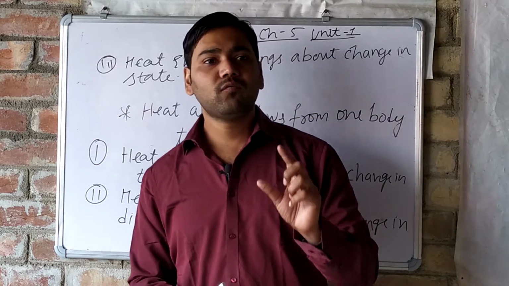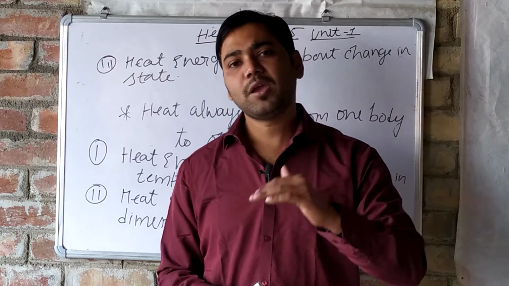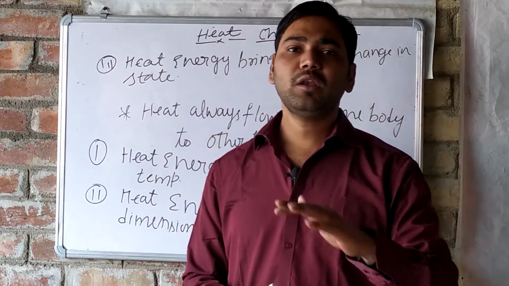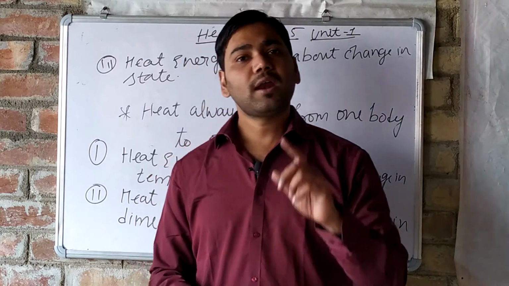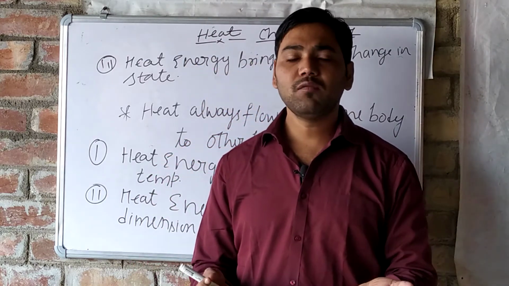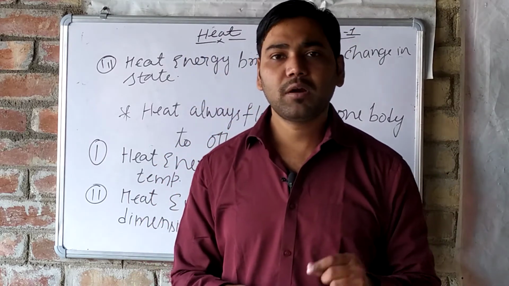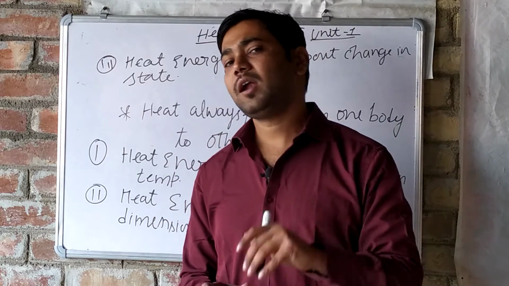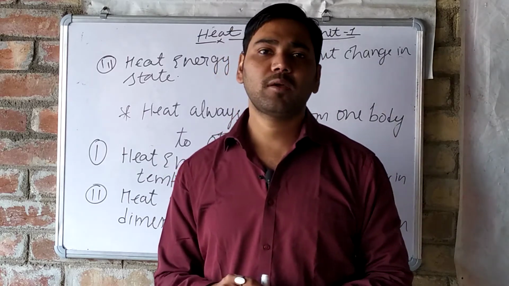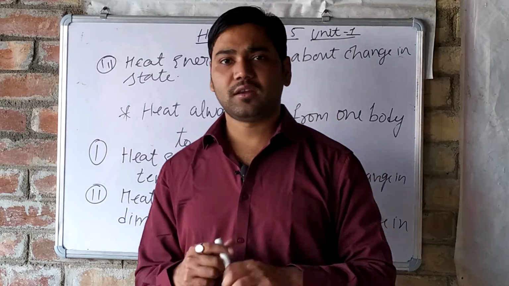At one stage, the temperature will remain fixed. Now there is no change in temperature. The heat is still being given by the Bunsen burner, but the temperature is not rising. Why? Because at that condition, ice starts changing its state.